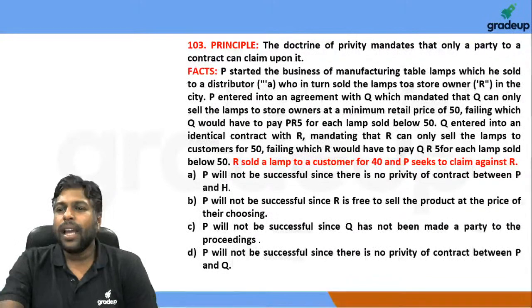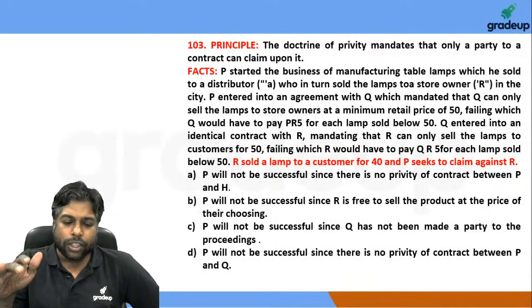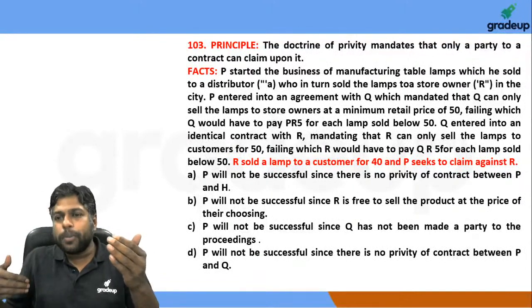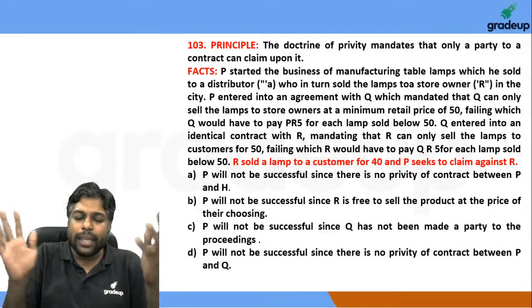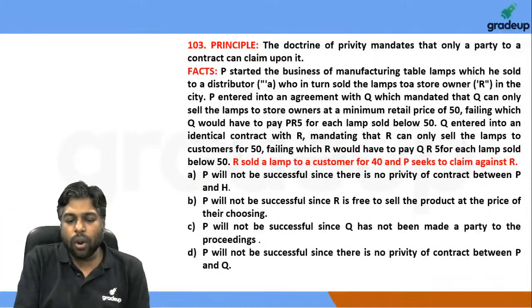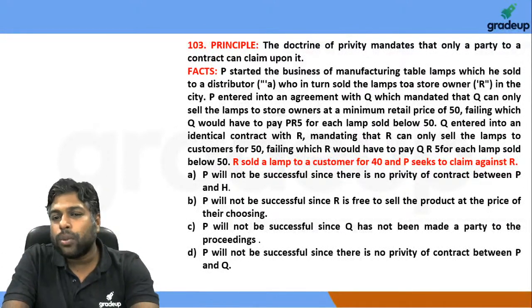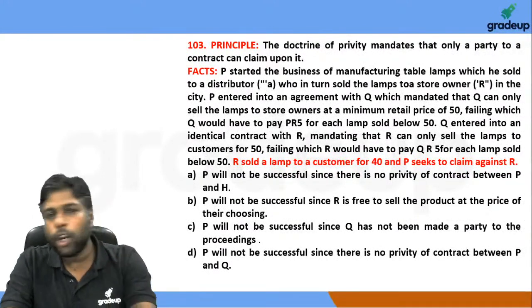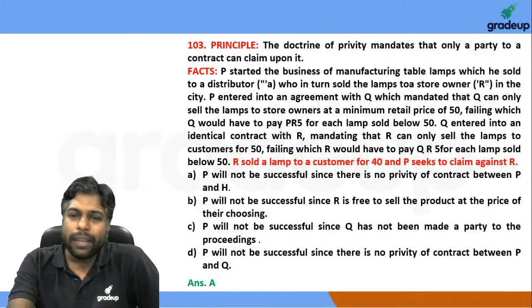Okay, 103. Again, this is pretty simple. Directly privity of contract rule has to apply. Very straightforward question. There is a contract between P and Q, a contract between Q and R, and no contract between P and R. So if there is no contract between P and R, P will not be successful in suing person R, right? PQ contract, QR contract, PR no contract, P cannot file a case against R. Simple, straightforward. Option A, we believe, should be the absolutely simple and correct answer.